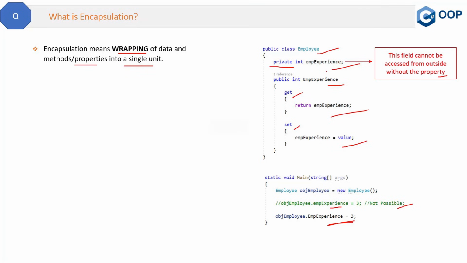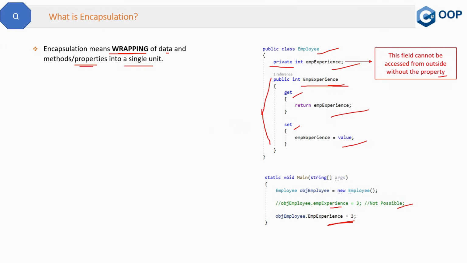So we do not want any outside application or class to access this directly and to manipulate it. That's why we have created a wrapper over it, and that is the property. So inside the property, we are wrapping up the data. Data and field are the same, and property and functions are the same. If we repeat the definition, it is basically wrapping of data, which is field, and methods, which is properties, into a single unit, and then we can access this data outside of this class.